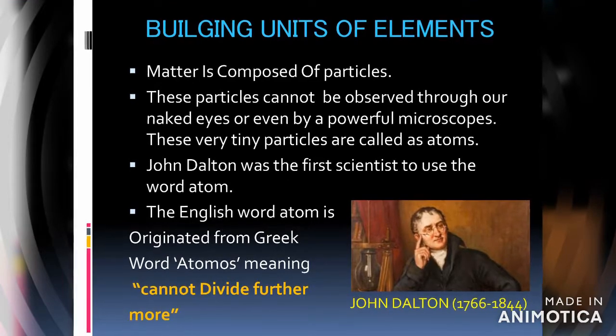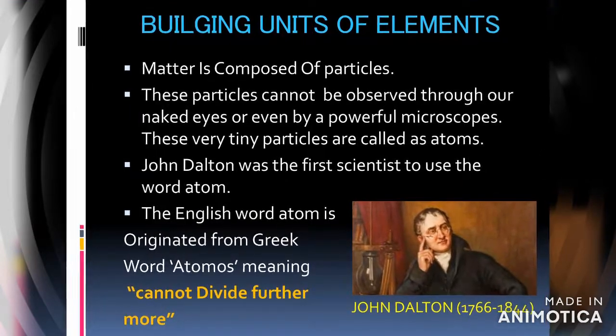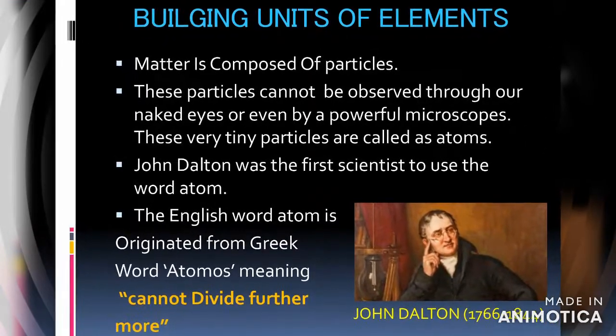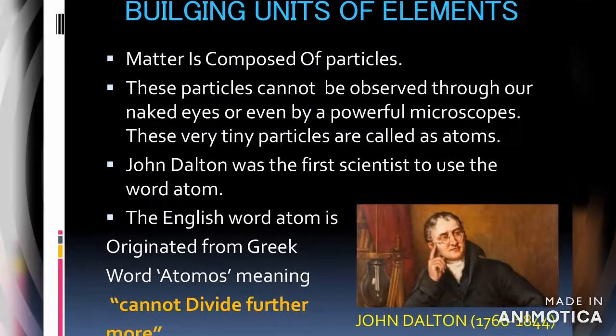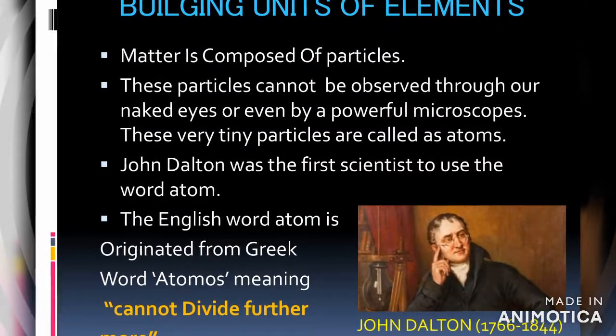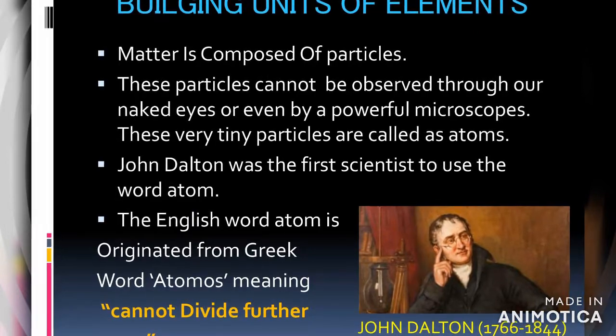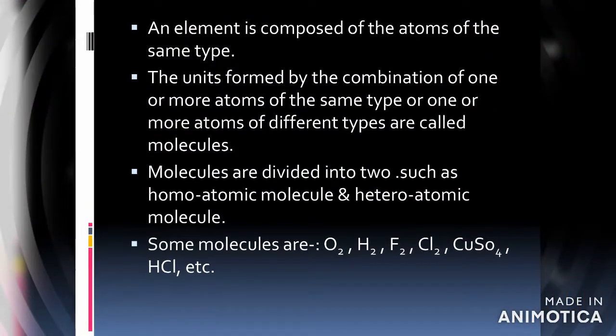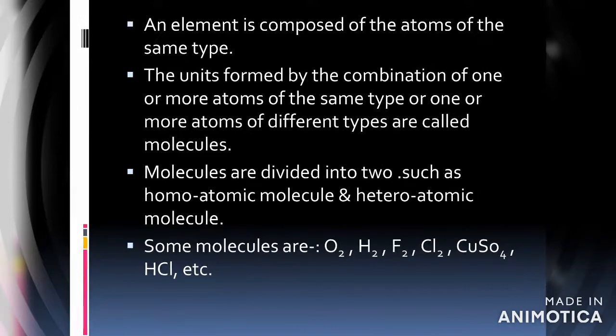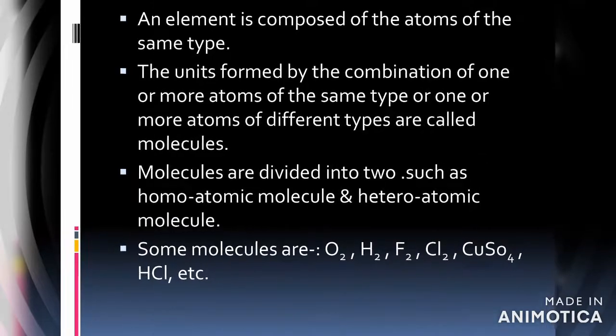Building units of elements. Matter is composed of particles. These particles cannot be observed through our naked eyes or even by a powerful microscope. These very tiny particles are called atoms. The English word atom originated from Greek. An element is composed of atoms of the same type.